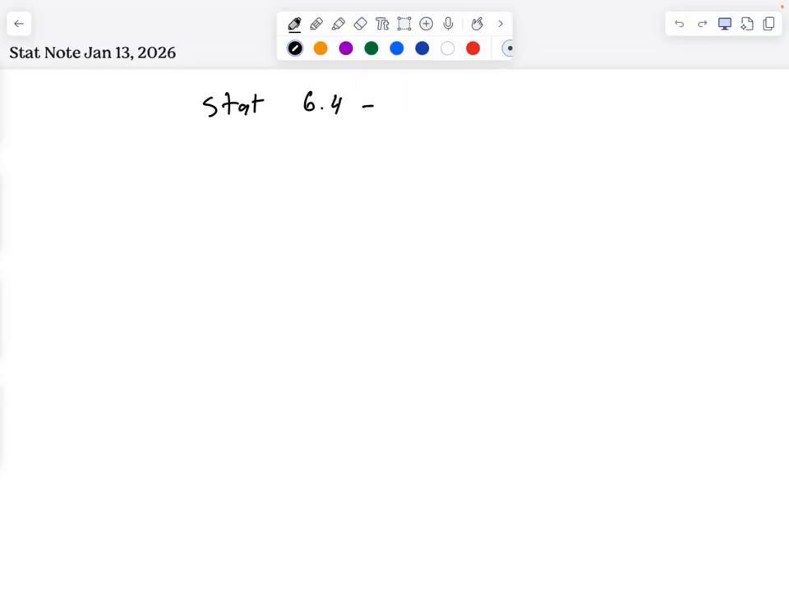Two-way table probability. Wait till I speak it, not till I write it. Does anyone need paper?